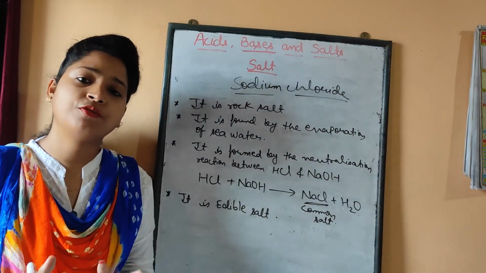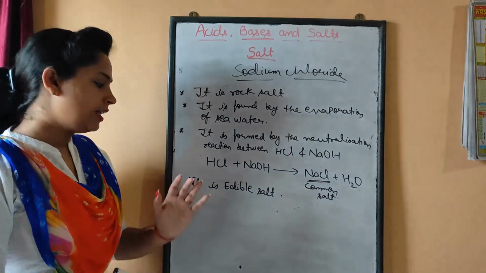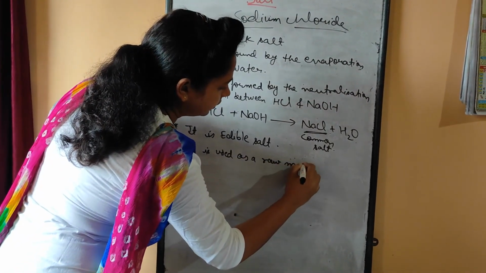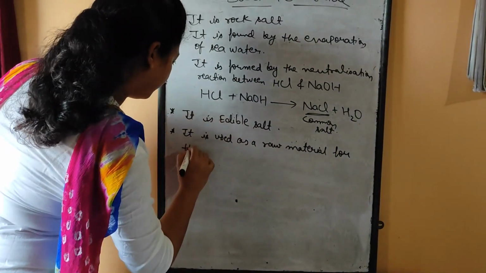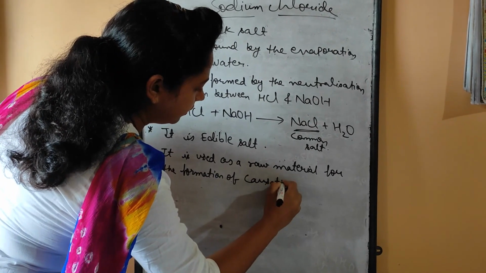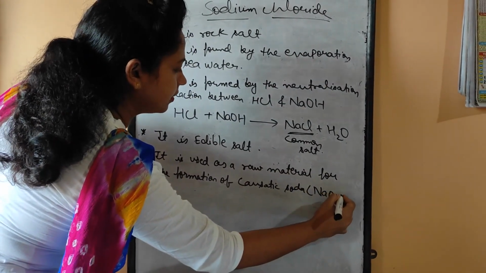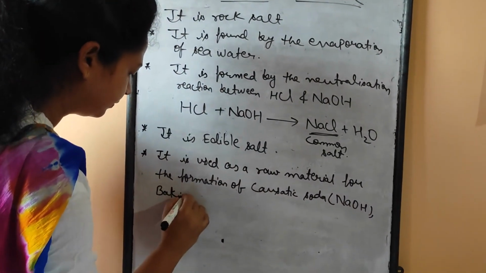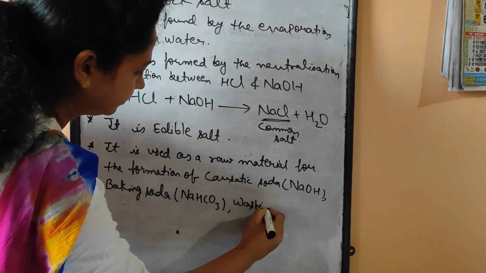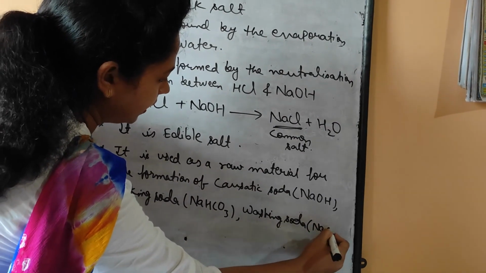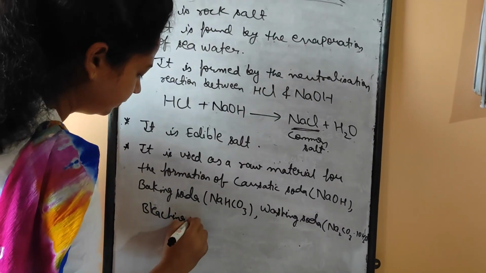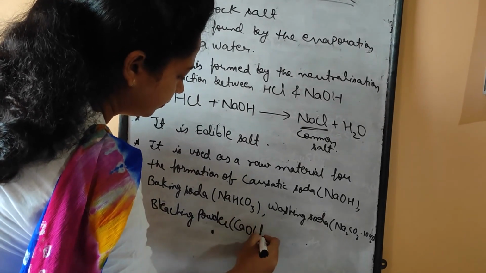Now, the main thing which we have to focus on regarding sodium chloride is that it is used as a raw material for the formation of caustic soda, that is NaOH, baking soda having the formula NaHCO3, washing soda, formula Na2CO3.10H2O, bleaching powder, CaOCl2, etc.